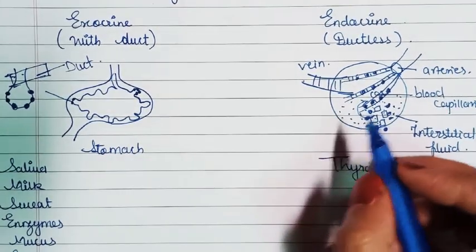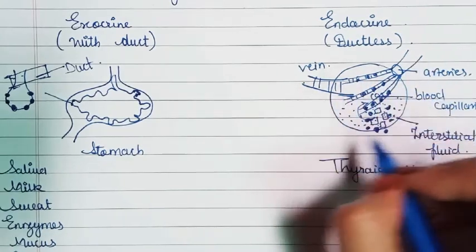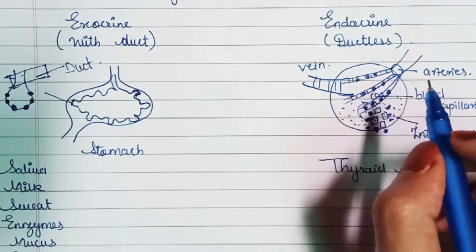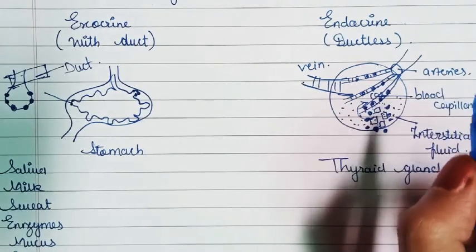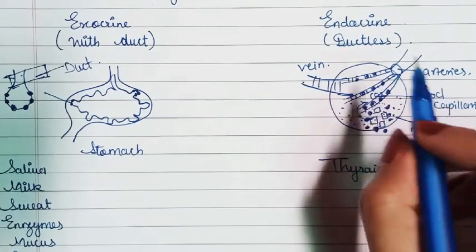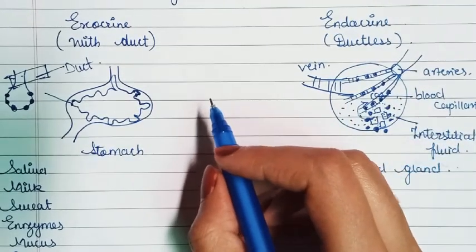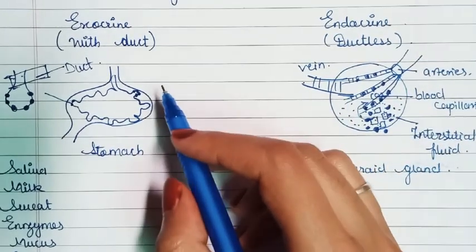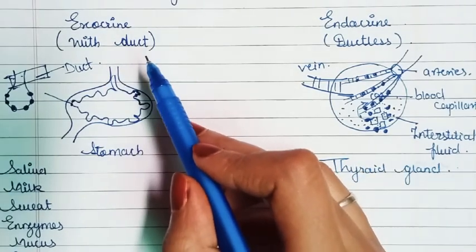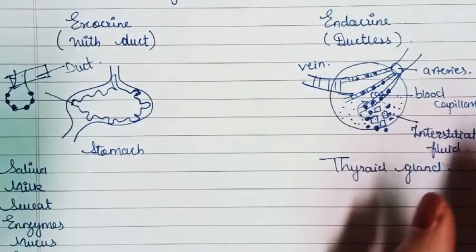So in this way it is known as an endocrine gland because it is a ductless gland. You can't see any duct here. It is directly mixed into the blood. A gland which secretes its secretion directly into blood is known as an endocrine gland, and a gland which secretes its secretion into a duct is known as an exocrine gland. So an exocrine gland is a gland with duct, and an endocrine gland is a ductless gland. I hope you understand.